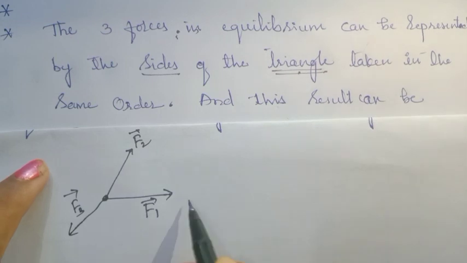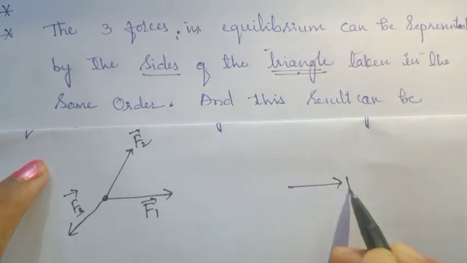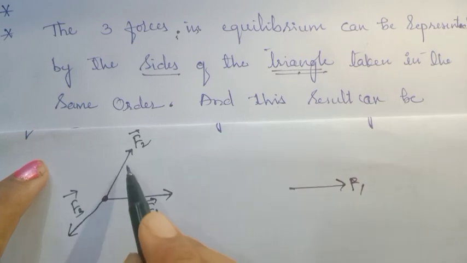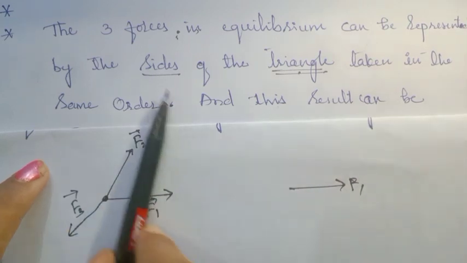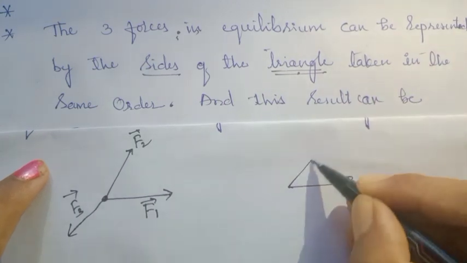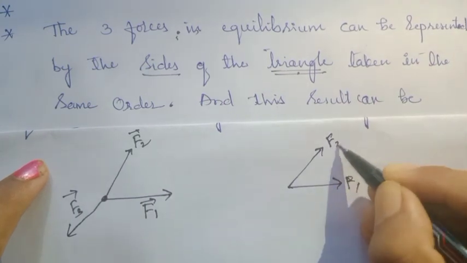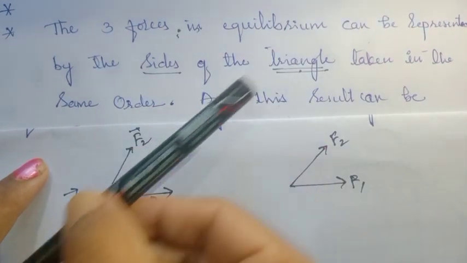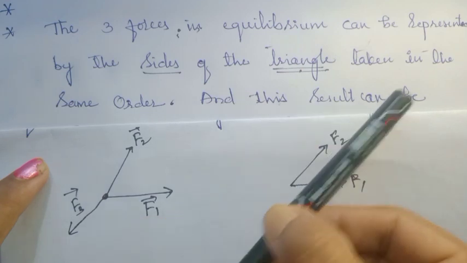So F1, I will draw here vector F1, and next I will draw parallel to this F2, the vector F2. And F3 is in this direction, so parallelly I will draw it in this direction.